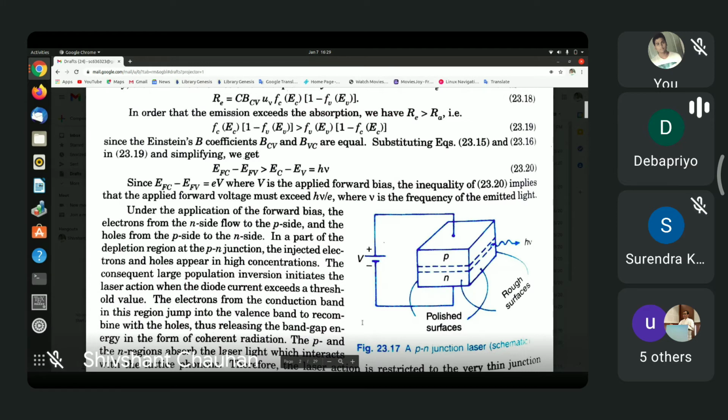What they are denoting here is basically the depletion region, and from the depletion region, the emissions take place, because recombinations basically take place in the depletion region. What you mean by an electron jumping from an upper level to a lower level is basically a transition that involves recombination of electrons and holes. So when electrons and holes recombine, this emission takes place, and as we know, most of these recombinations take place in the depletion region.